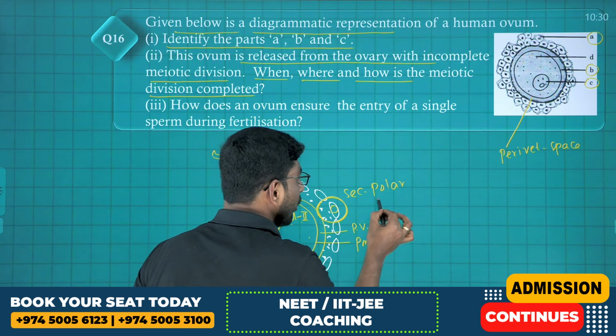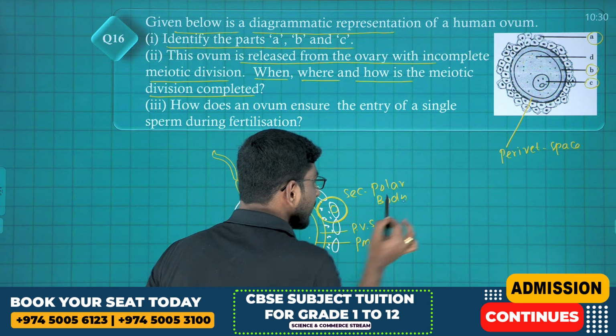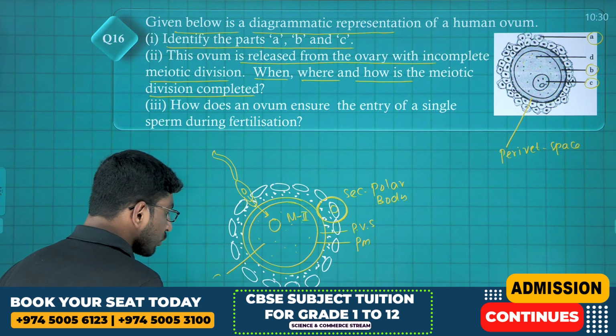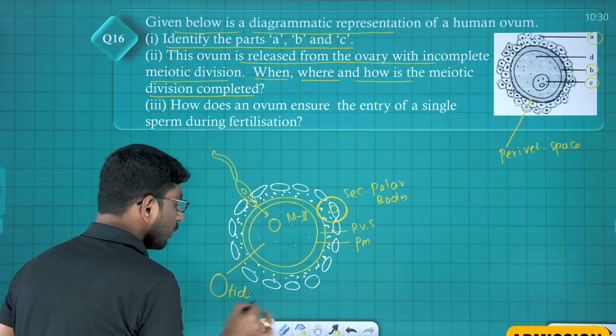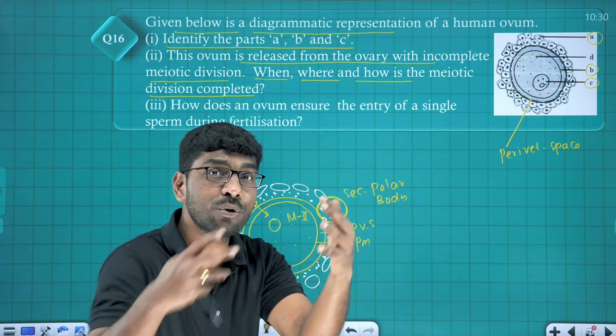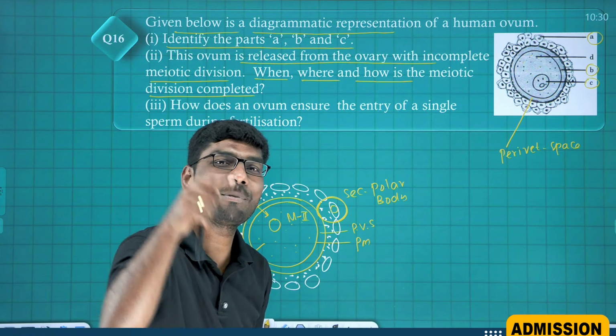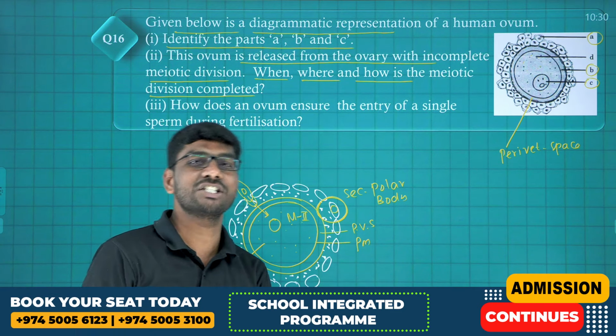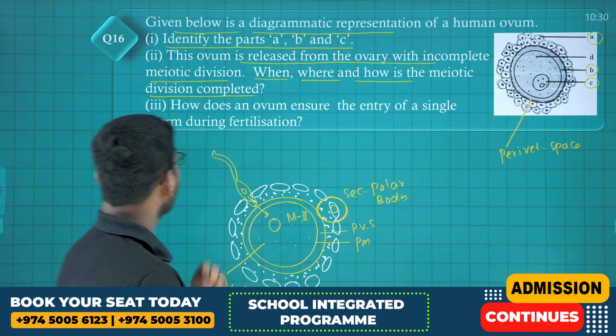Second polar body, which is going to degenerate later, and this big cell is actually called ootid. It's called what? Tell me. Ootid. With the ootid nucleus only, the sperm haploid nucleus fuses to form the diploid zygote, that is called fertilization. Am I clear, students? Now come here.